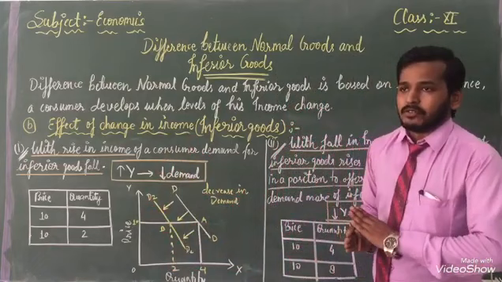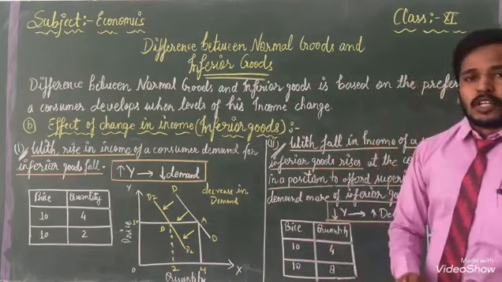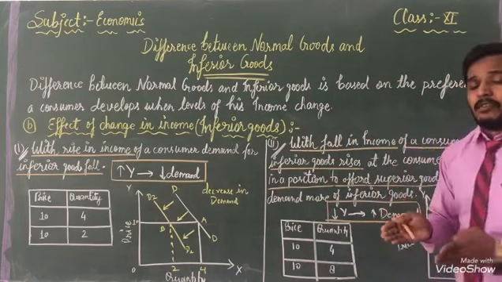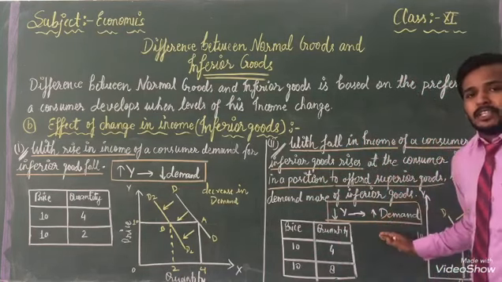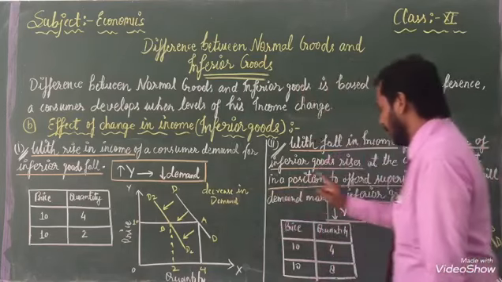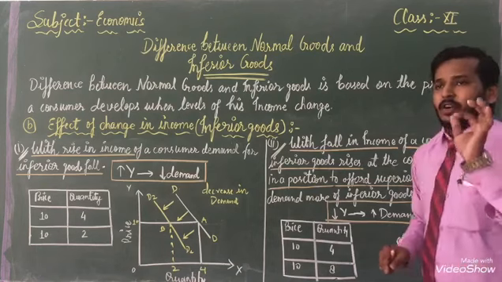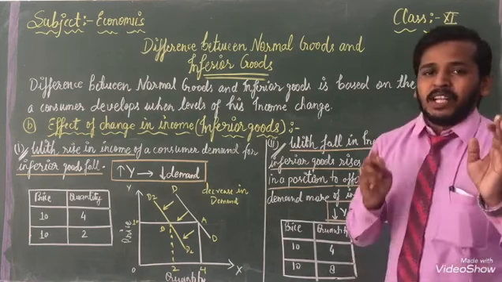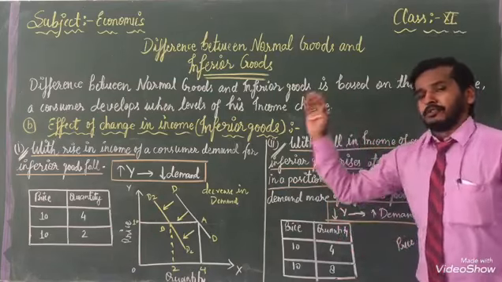But in the second condition, when our income goes down, at that time demand for inferior goods will increase. With the help of the schedule we are representing it in front of you. This is the main motive, to help you understand the difference between both.